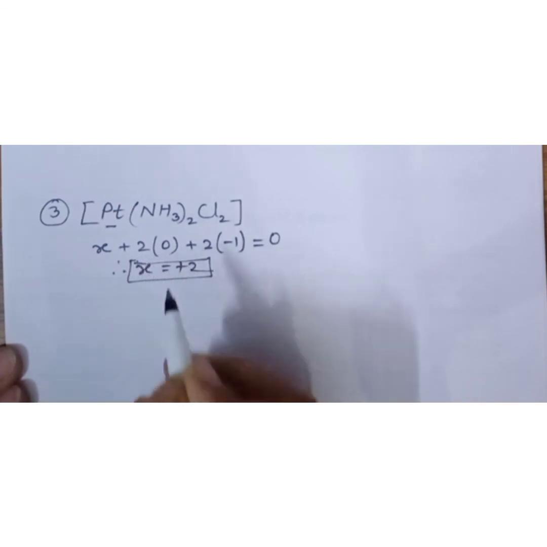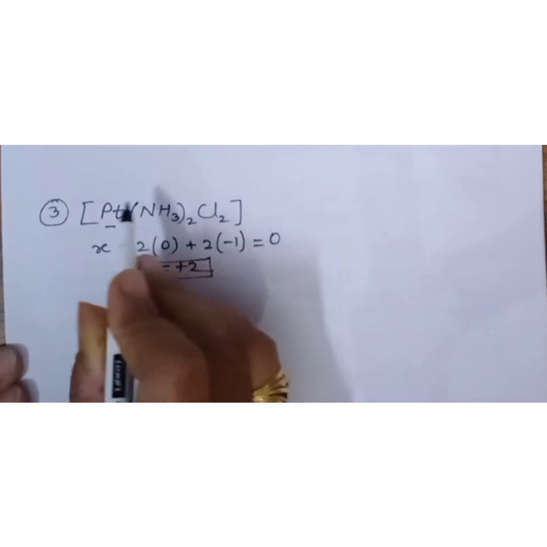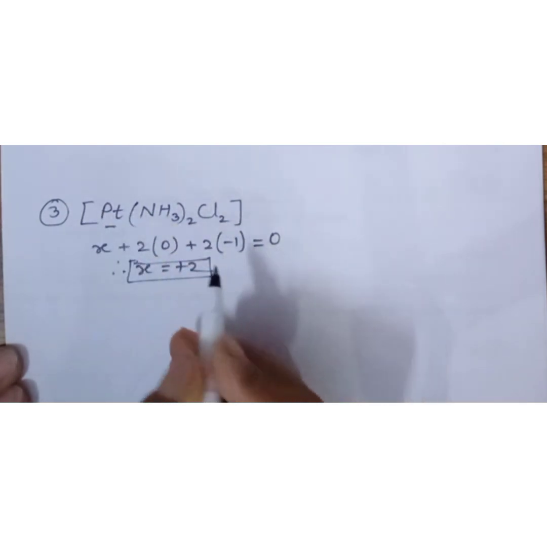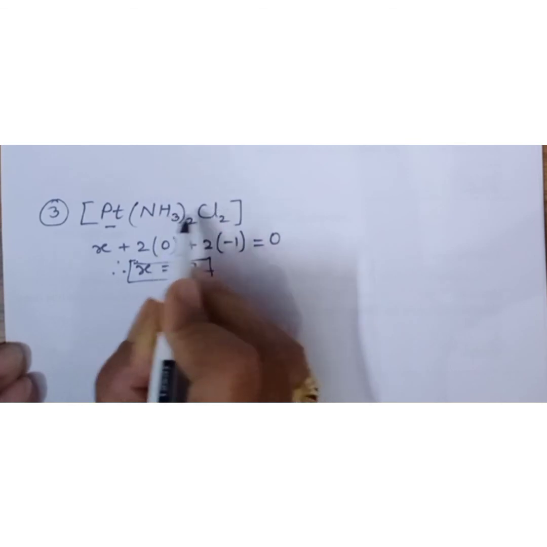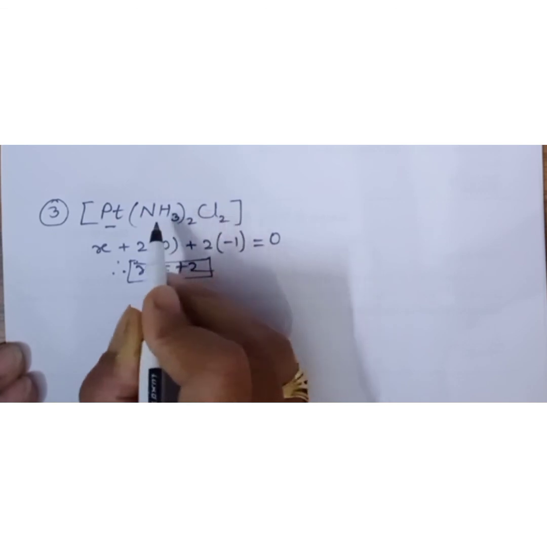Now here cation is named first followed by anion, that we have to ignore. Ligands are named first followed by the name of central metal atom, and it is a heteroleptic complex. So you have to follow alphabetical order for naming the ligands.